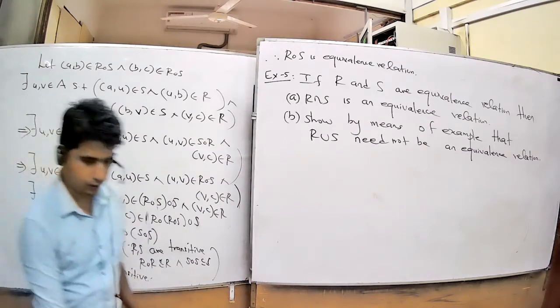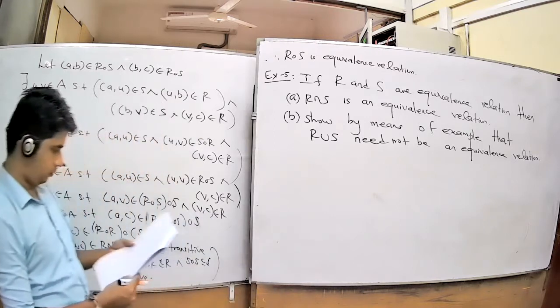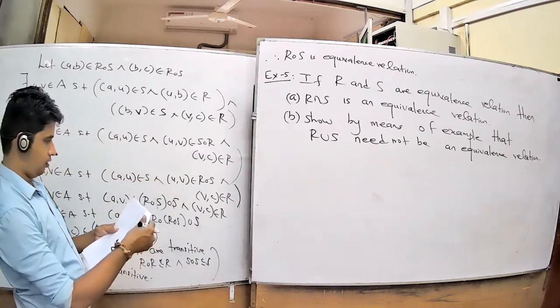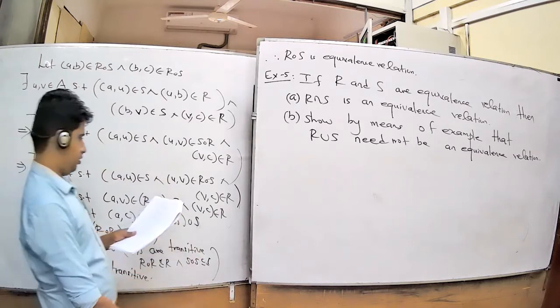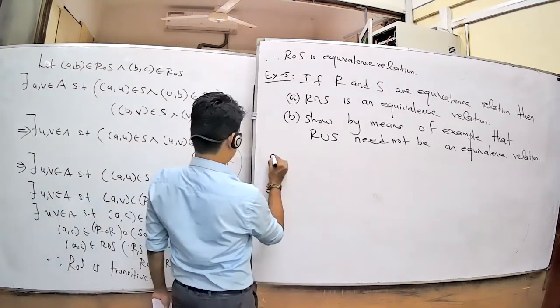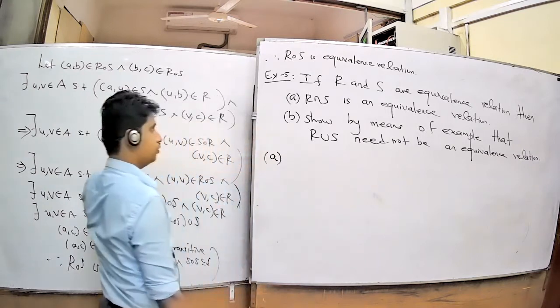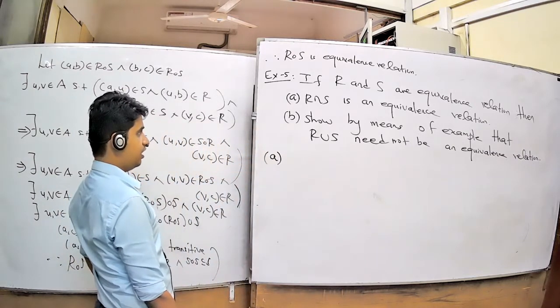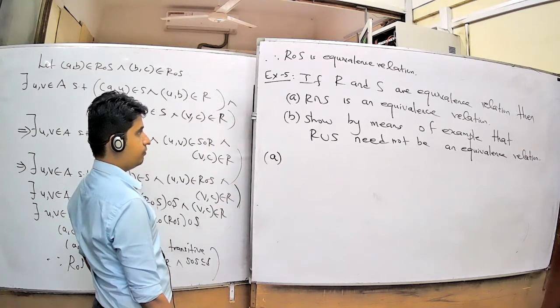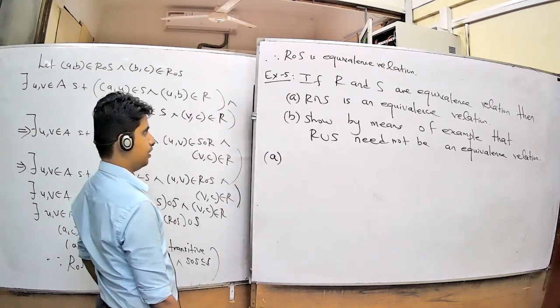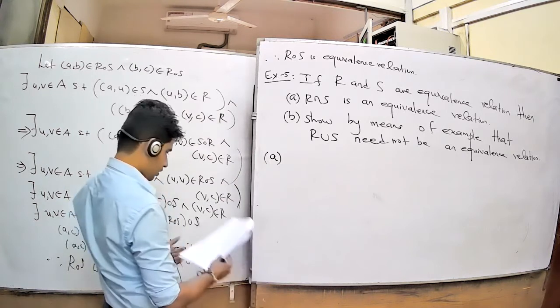Now we will do this part. For the first part, part A, you want to show that R intersection S is an equivalence relation. Therefore, you want to show that R intersection S is reflexive, symmetric, and transitive. The statement that R and S are equivalence relations means R and S are reflexive, symmetric, and transitive.